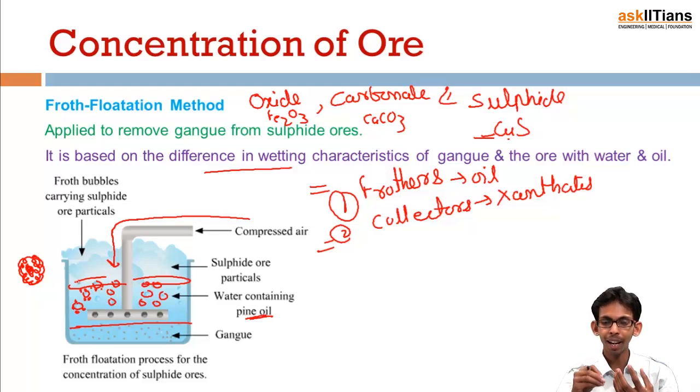while the sulfide ore particles are wetted by collectors. And when we blow compressed air into the system, we have a frother like oil in there also, and that oil makes bubbles, and the sulfide ore coated by collector gets attached to that bubble and comes to the surface, and from the surface it is just removed, and this is the way the concentration takes place.